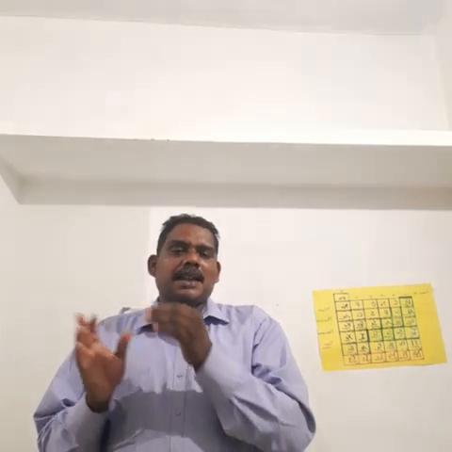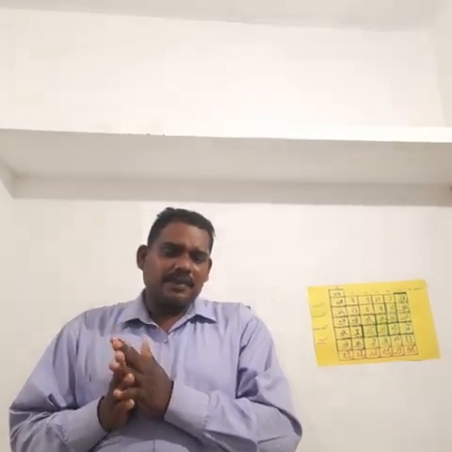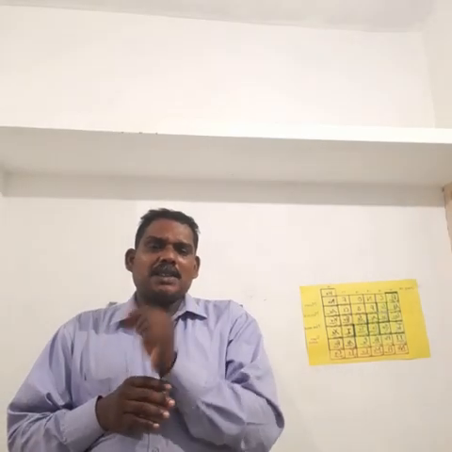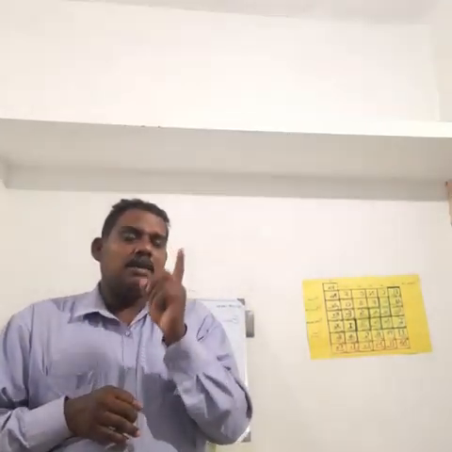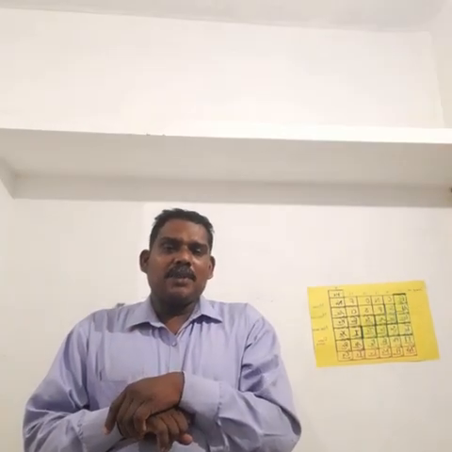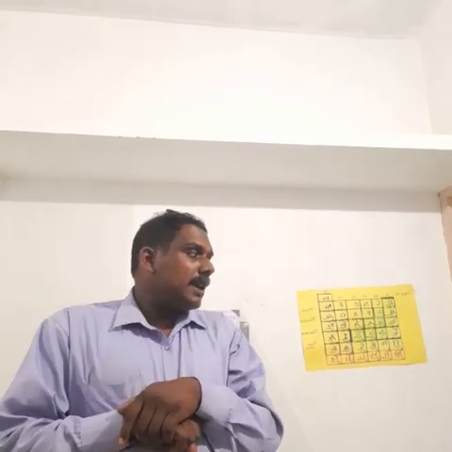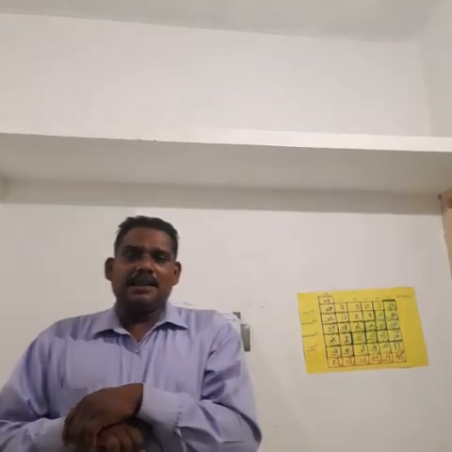Next one, acidity is equal to the number of moles of ionizable OH minus ions present in 1 mole of the base. That is called what? Acidity.